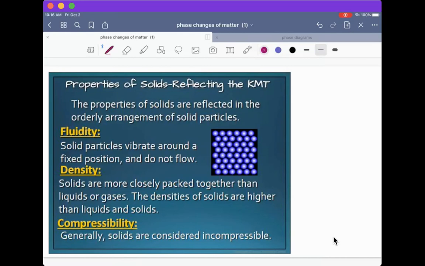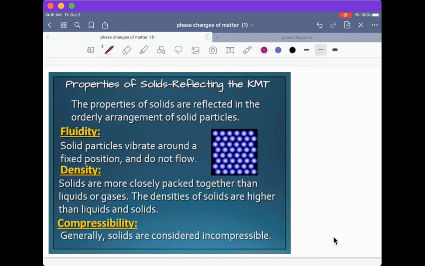And this is because we know that the particles only are vibrating around a fixed position. So because the particles don't actually flow past one another, there can be no fluidity of a solid. They are stuck in that position. So we will never have flow when we're dealing with solid substances.